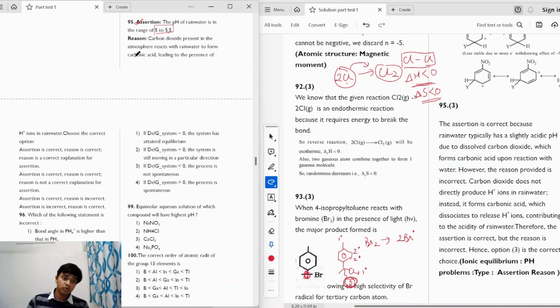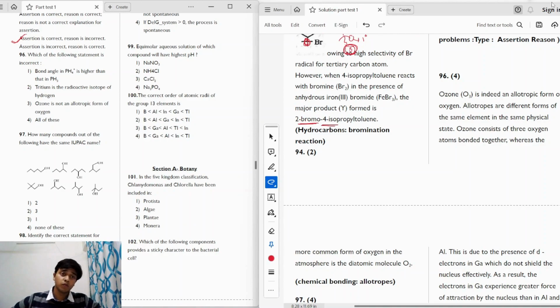Whereas if we talk about the reason, it says carbon dioxide present in the atmosphere reacts with rainwater to form carbonic acid. Up till here, the reasoning is perfectly correct. But after that, it says leading to the presence of H plus ions in rainwater. We know that carbonic acid is a very weak acid, so it does not dissociate to release H plus ions. Therefore, the assertion is correct, but the reasoning is incorrect. So option 3 will be correct, which is assertion is correct and reason is incorrect. Moving on to the next question.